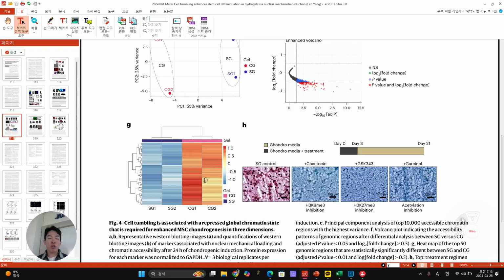This should be true. Cell needs some binding force to rotate, right? They cannot rotate by themselves. They have to push against the ECM, and then using that force, they have to rotate, right? So this is something you can easily ask as a question. So that's why they put it in supplement, this extended figure.